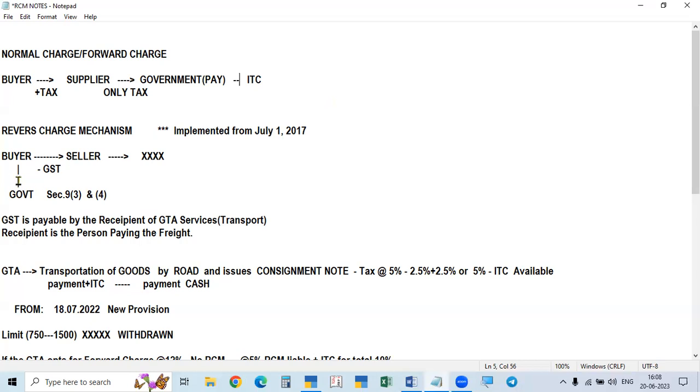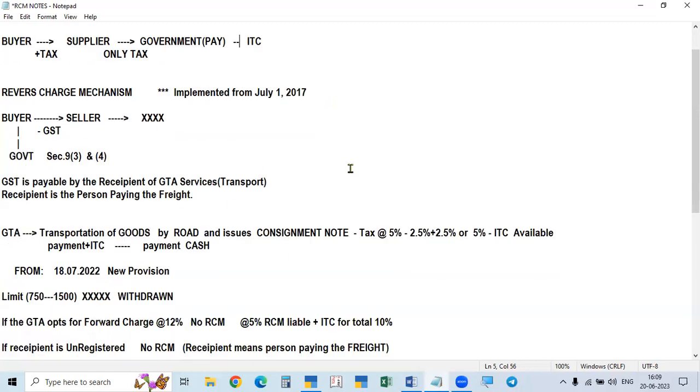See, the buyer will pay to the seller minus tax. Without tax, he will pay to the seller. The seller will not pay to the government. The buyer will directly pay to the government under section 9, subsection 3 and subsection 4. This is called the reverse charge mechanism.